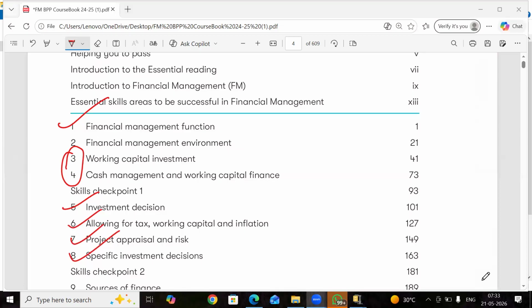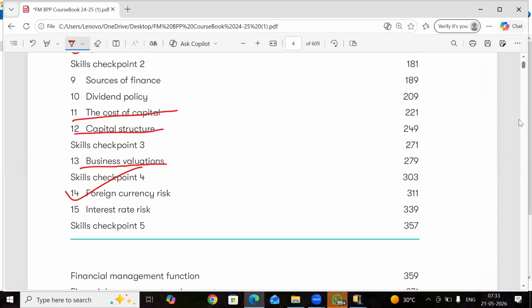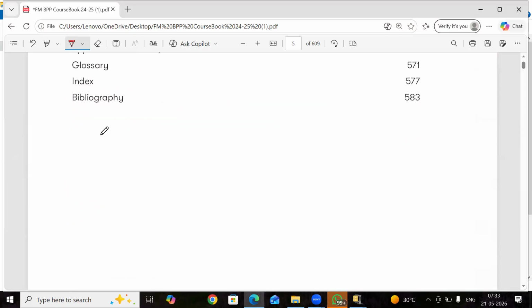See, shall I prove the interest rate parity theorem to you? This is India, this is the US. The interest rate in India is 7%. In the US, it is 2%. Let's say $1 is trading at 70 rupees today.